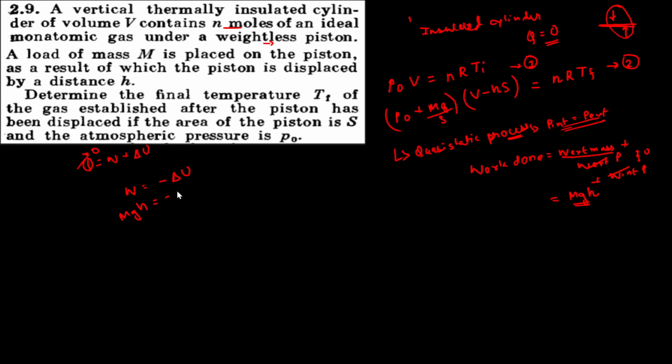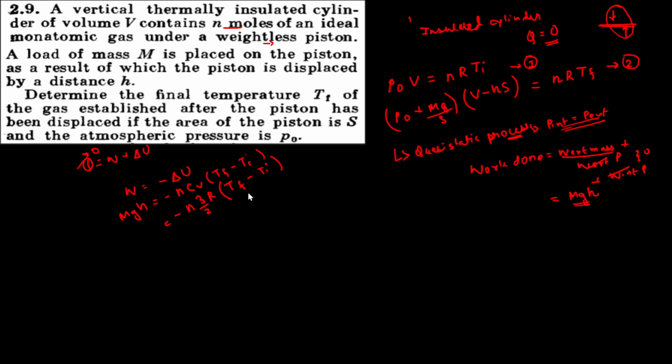The change in internal energy is n Cv into T final minus T initial. It is given that we have a monatomic gas, so we take this to be n into 3 by 2 R into T final minus T initial, where T final is what we are eager to find out.